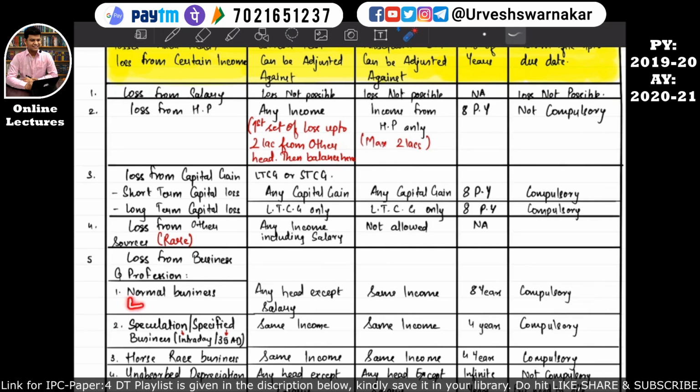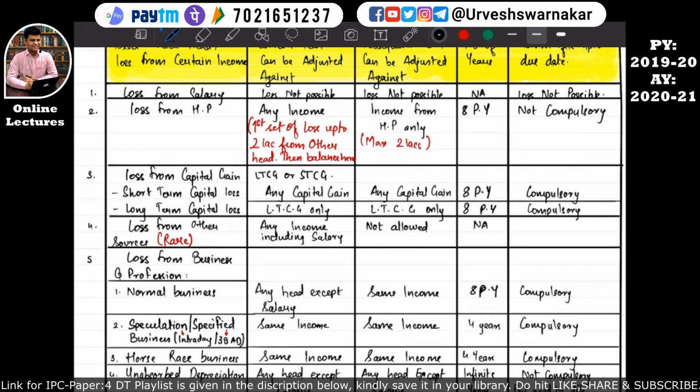So this is any business. Normal business means any business, business of trading, business of garments, business of nuts and bolts, hardware, any business. So for normal business, if the assessee incurs a loss, it can be set off against any head except salary. But if the loss is not set off in the previous year 100%, then the loss will be carried forward for how many previous years? It will be carried forward for the subsequent 8 previous years. I hope this is quite clear.